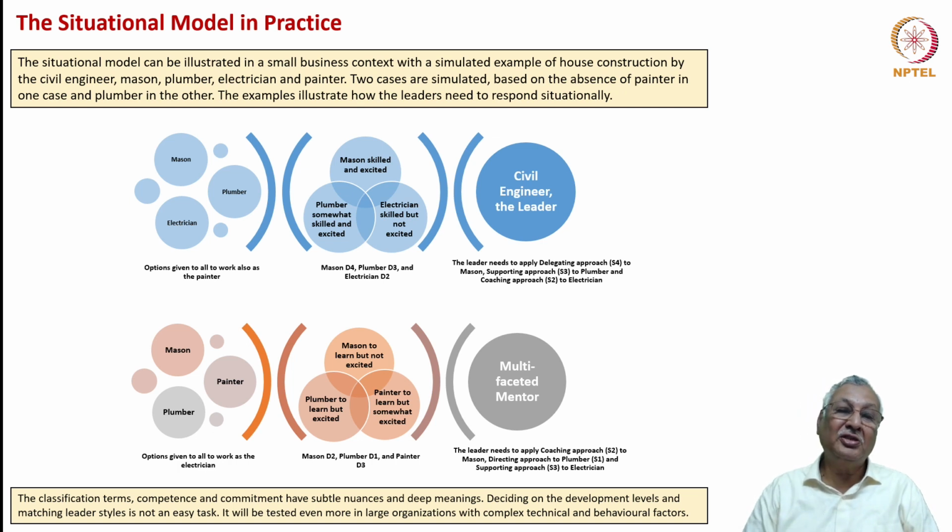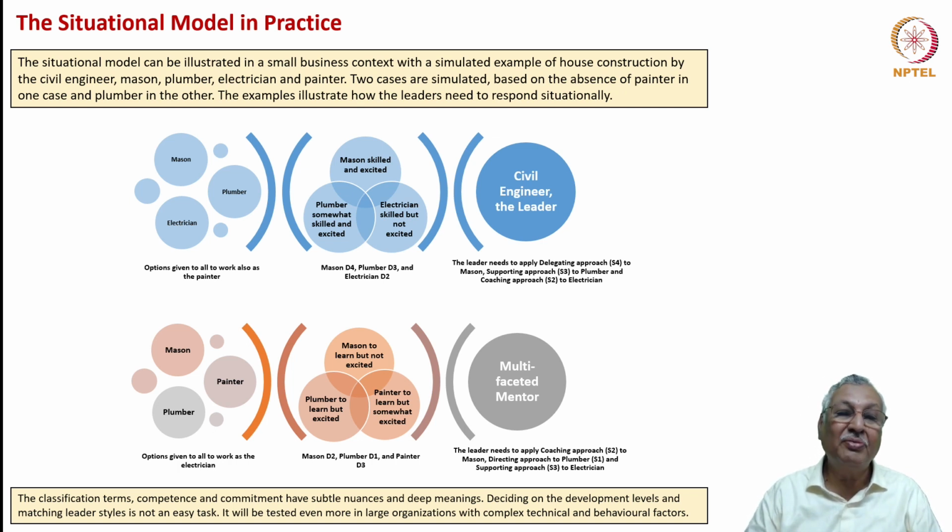So we can classify these three behavioral approaches and competency approaches as mason being D4, plumber being D3, and electrician being D2. So if the civil engineer wants to choose each of these three to deliver the painting job, the leader needs to apply the delegating approach, that is the S4 approach, to the mason, the supporting approach, that is the S3 approach, to the plumber, and the coaching approach, which is S2, to the electrician.